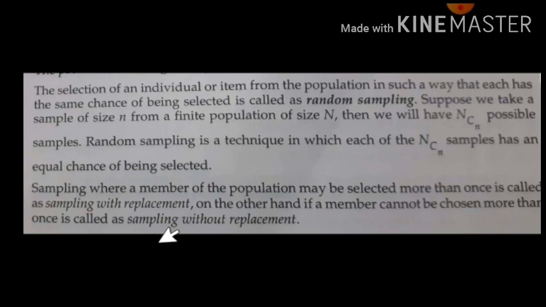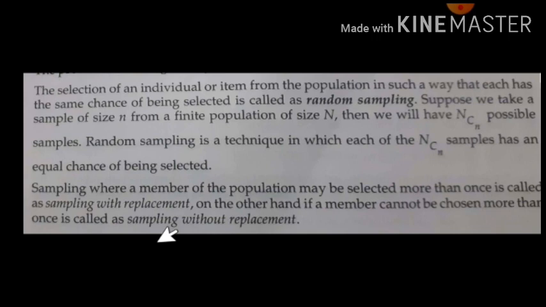This type of sampling is called without replacement, because you are not putting back the first selected 5 balls. So sampling with replacement, what does it mean? From 100 balls you randomly selected 5 balls. So how many balls are left in the box? 95 balls.